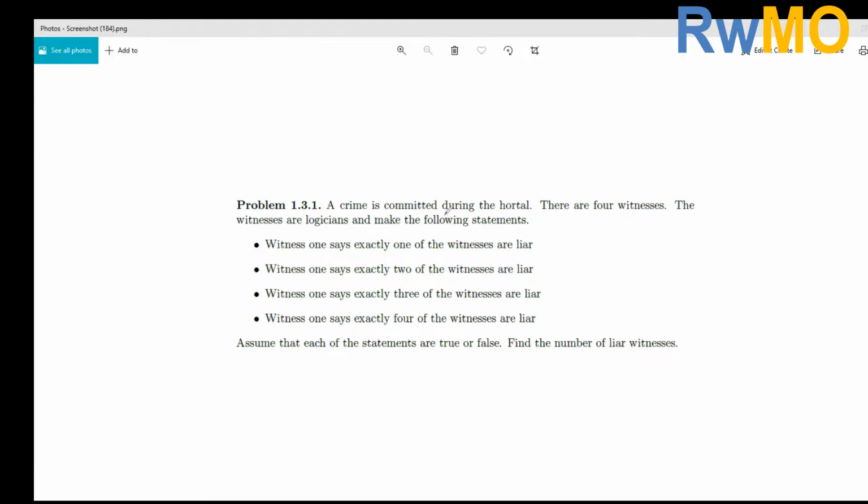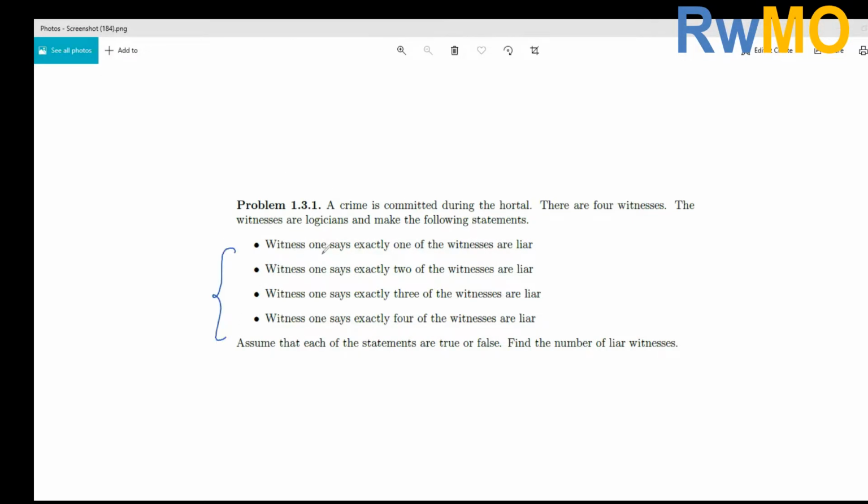In this short session, I'll be showing the solution to the week 1 problem of the week. And it's an interesting problem. I hope you all try to approach it. It says a crime is committed during the Olympiad and there are 4 witnesses. The witnesses are logicians and make the following statements. And you are given these 4 statements.